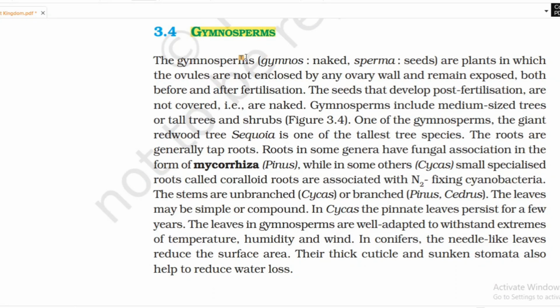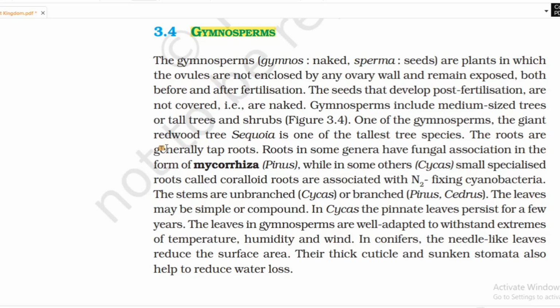Gymnosperms. Gymnos means naked, sperma means seeds: naked seeds. These are plants in which the ovules are not enclosed by any ovary wall and remain exposed both before and after fertilization. The seeds that develop post-fertilization are not covered, they are naked. Gymnosperms include medium-sized trees, tall trees, and shrubs. One of the gymnosperms, the giant redwood tree, Sequoia, is one of the tallest tree species.